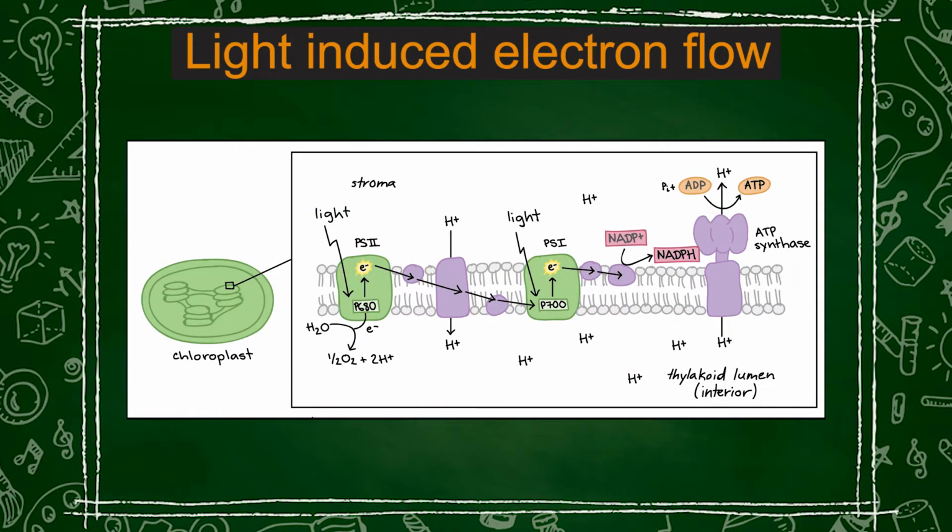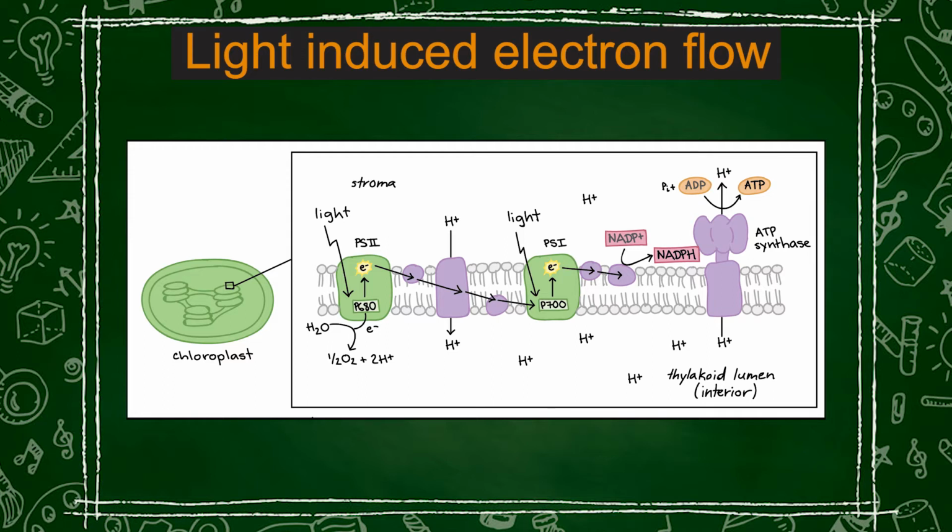Now, if we look at this diagram, it shows how the reaction centers and the ATP complex are arranged on the thylakoid membrane. This thylakoid membrane is impermeable to protons. Hence, when there is an electron flow, there is a movement of protons across the membrane. This helps in the formation of ATP through the process of photophosphorylation.